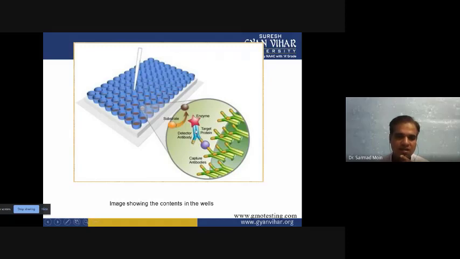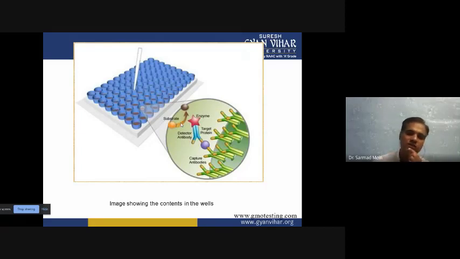This detector antibody has an enzyme which can use a substrate and produce a color reaction. The substrate is transformed into color, and it will give a signal. We can receive this signal, generate the color, and detect that color very easily by the naked eye itself.